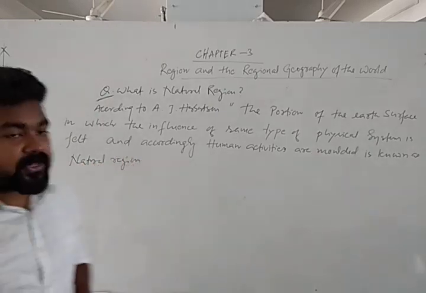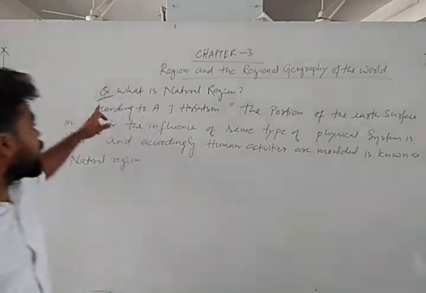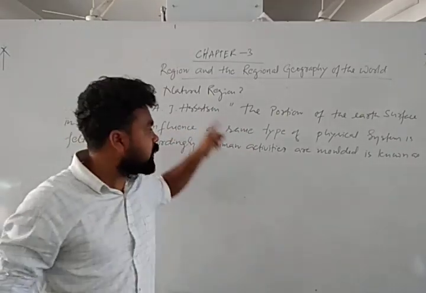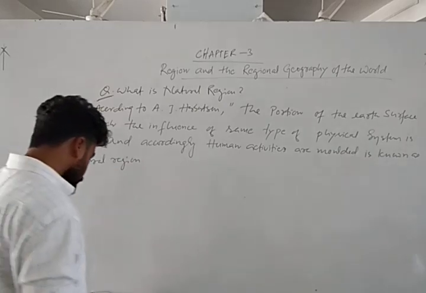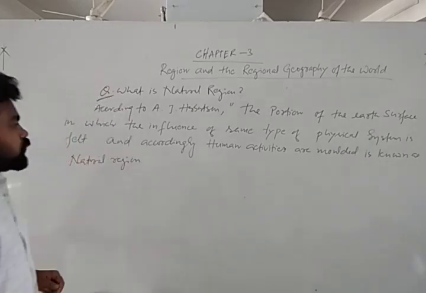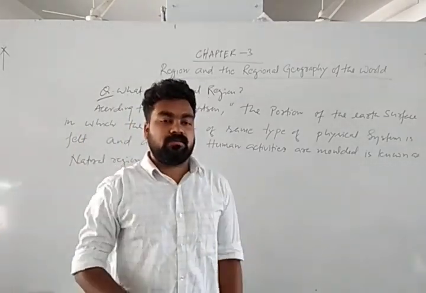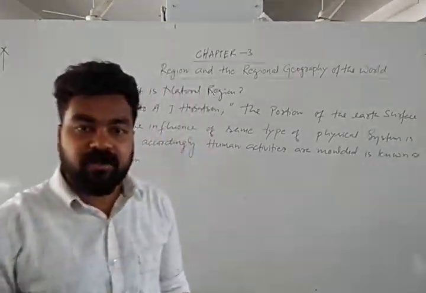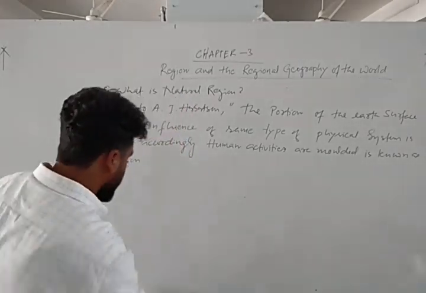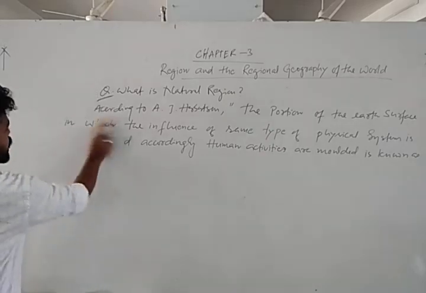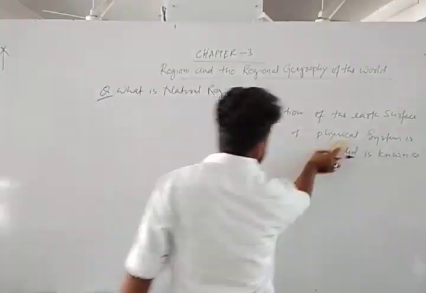If you're writing according to you, then you can write anything according to your concept. But if you're writing directly as Herbertson's concept, then you write only this portion. Okay. So on the basis of climate and natural vegetation, scientists have divided all the natural regions into 11 major types of region. So we'll see here what the different regions are according to climate and vegetation.